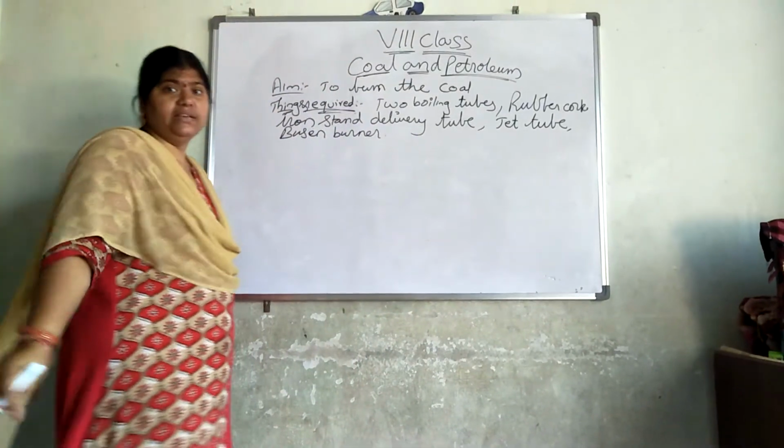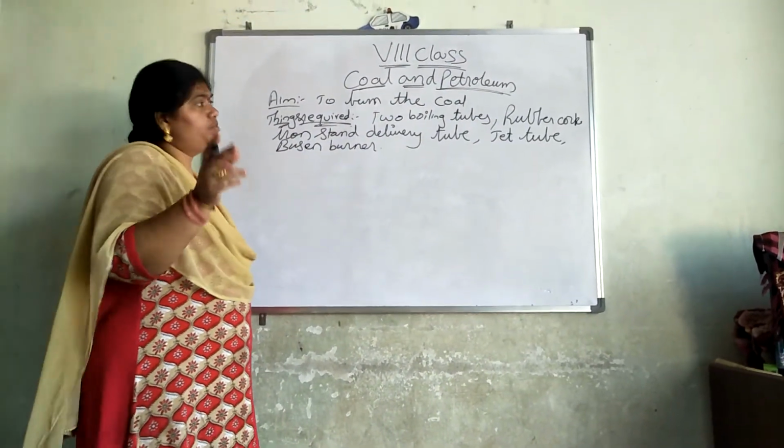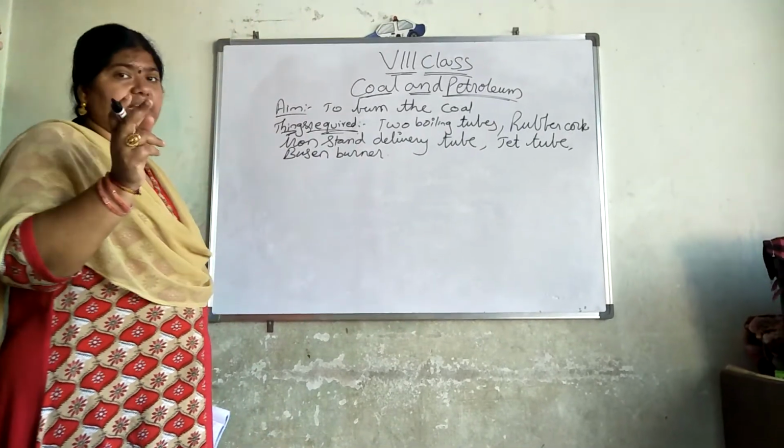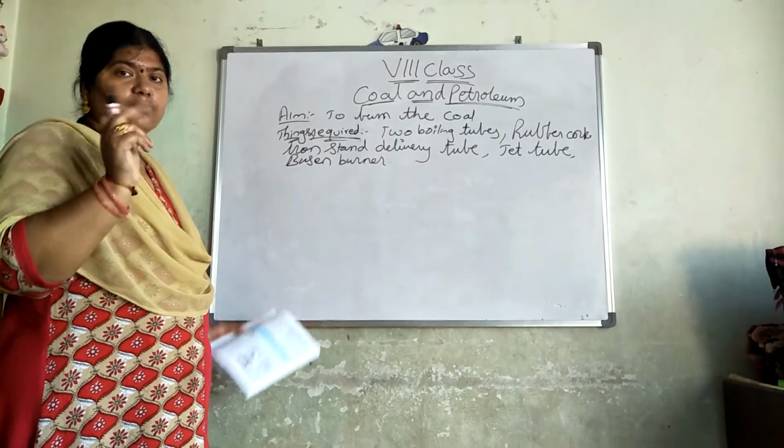So see here, what are the things required? 2 boiling tubes, rubber cork, iron stand, delivery tube, jet tube and Bunsen burner.